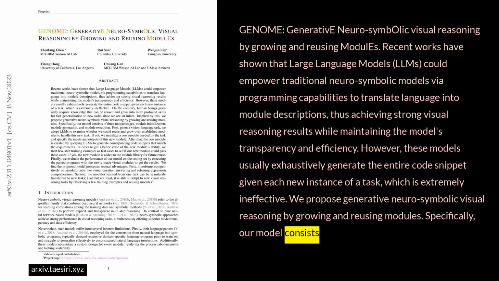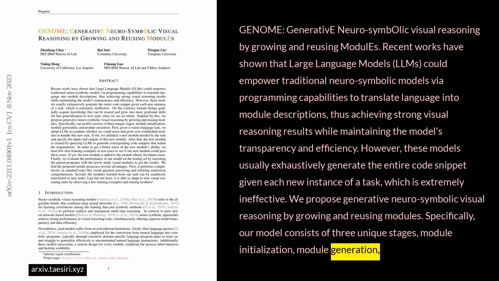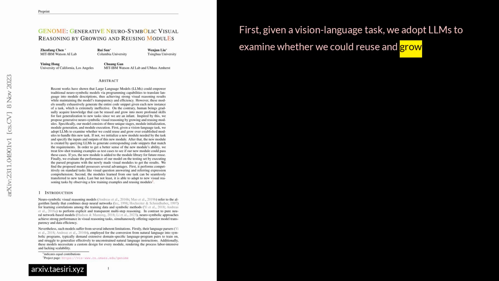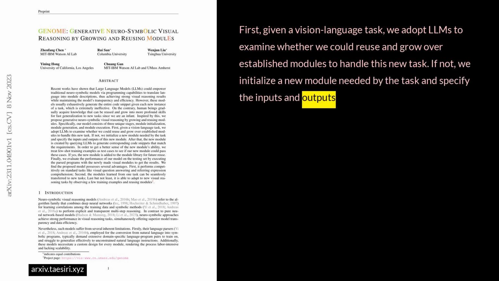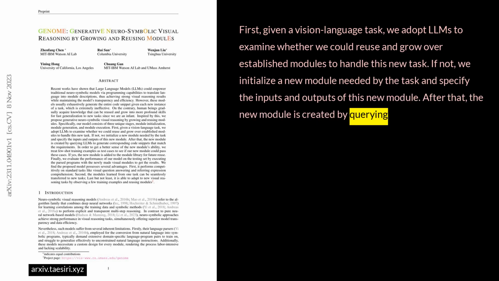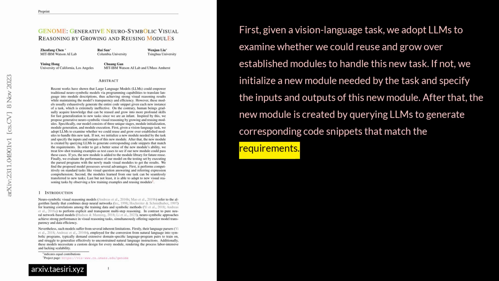Specifically, our model consists of 3 unique stages: module initialization, module generation, and module execution. First, given a vision language task, we adopt LLMs to examine whether we could reuse and grow over established modules to handle this new task. If not, we initialize a new module needed by the task and specify the inputs and outputs of this new module. After that, the new module is created by querying LLMs to generate corresponding code snippets that match the requirements.